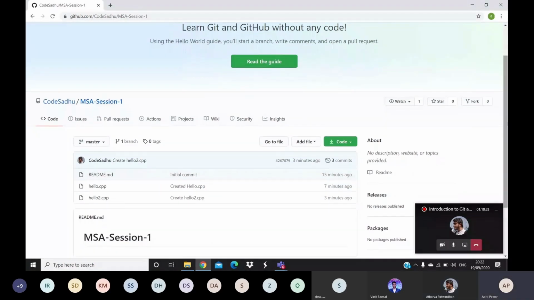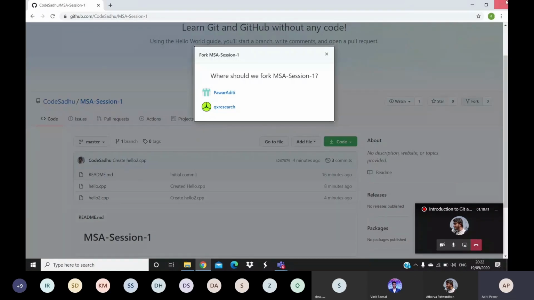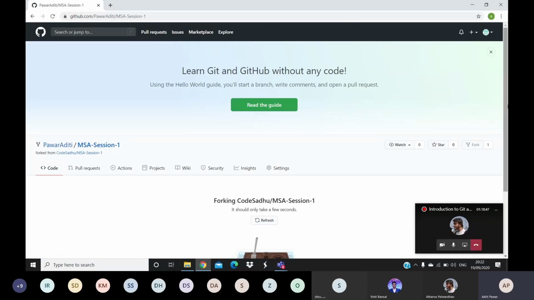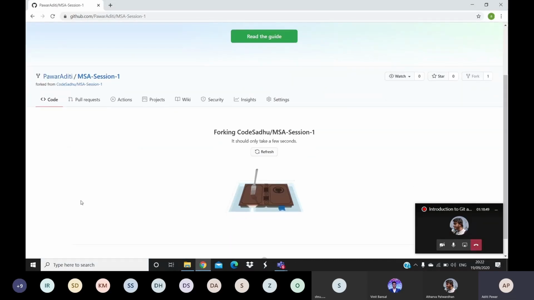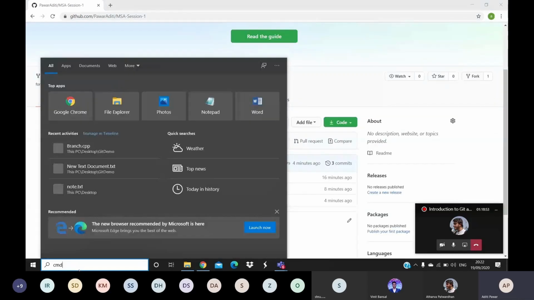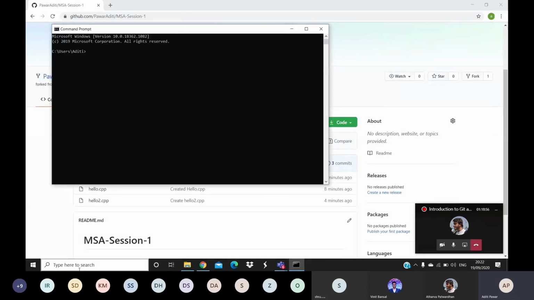So now what I will do, first I will fork this repository so that I can get a copy of Atharva's repository which he has created. Now I'm using a command prompt. Go to command prompt and I'm opening my desktop.